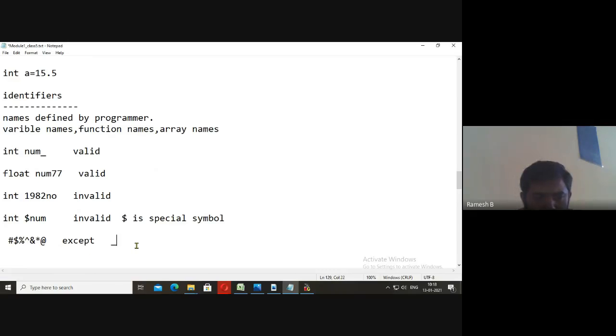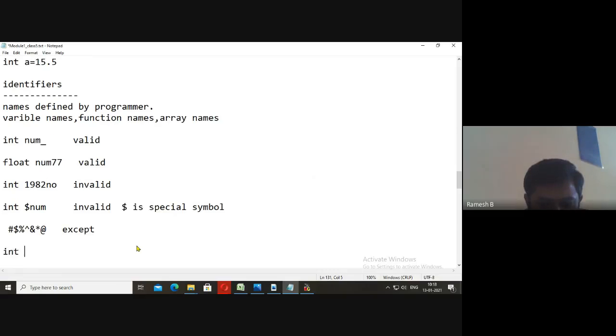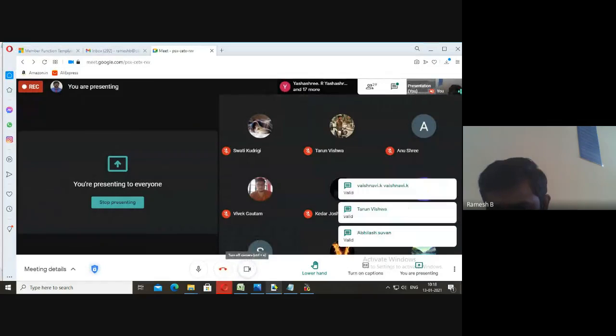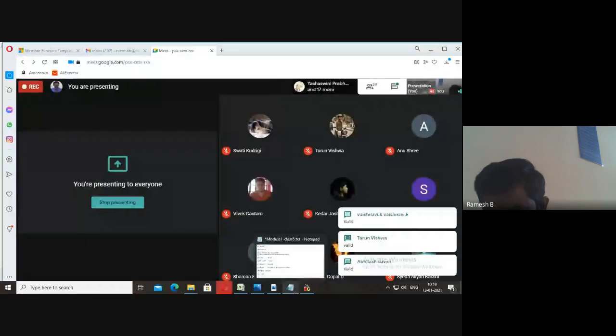Okay. Now int underscore num1. Now you tell me whether it is valid or invalid. Now tell me whether int num underscore num1 is valid. Good Vaishnavi. Good Tarun. Good Abhilash.